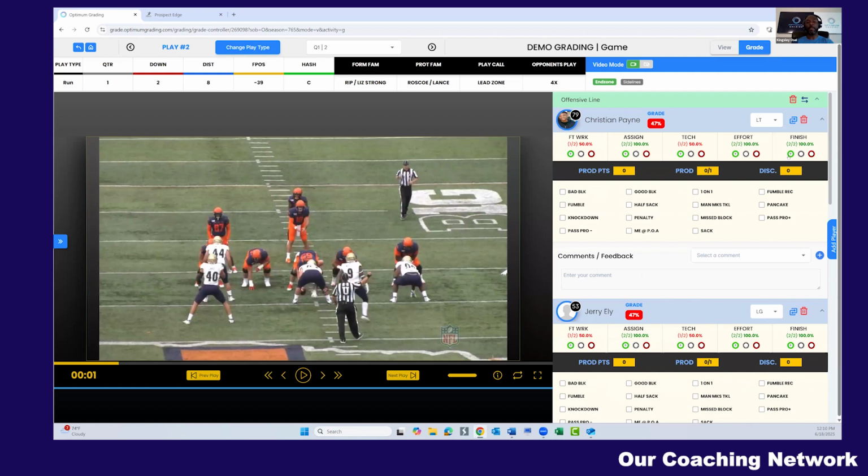They're automatically being graded in the plus minus categories. That way, the coaches do not have to hit plus minus all over the place. We have ways where you can swap out an entire position group with a click of a button. You can also swap out an individual player with the click of a button, right? That player comes in for that play. He'll stay there going forward until the coaches make a change. When the coaches are done grading, this is where the fun happens, right?